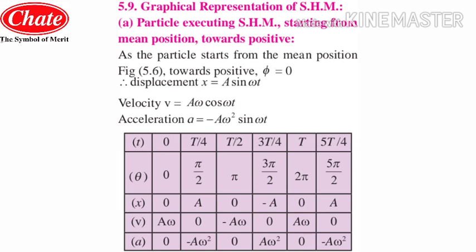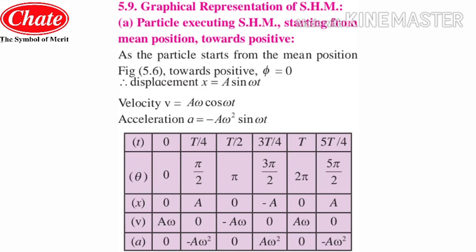Now if you put the value of pi, that is 180, we know that the cos of 180 will have a negative sign, so it will be minus a omega, the term which will remain. Now so on, you will put the value of 3 pi by 2, that is the value of cos of 270, so it is 0.